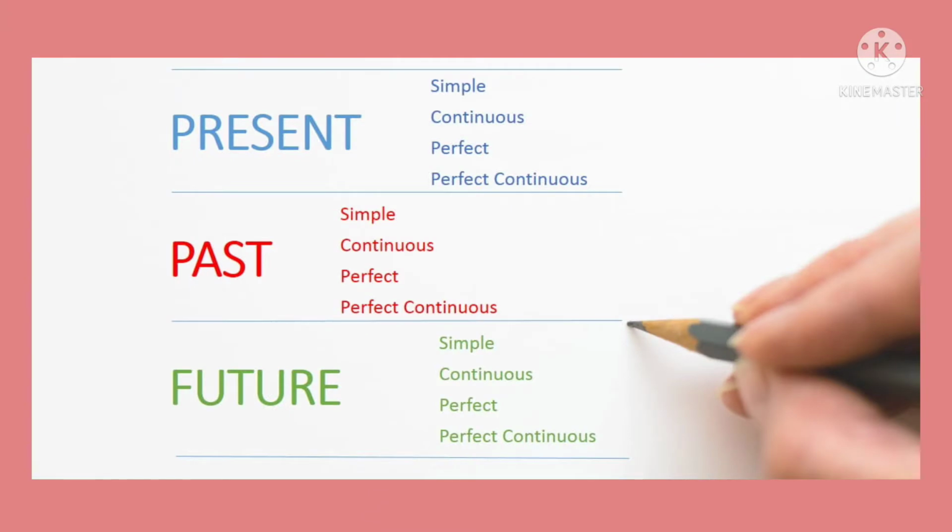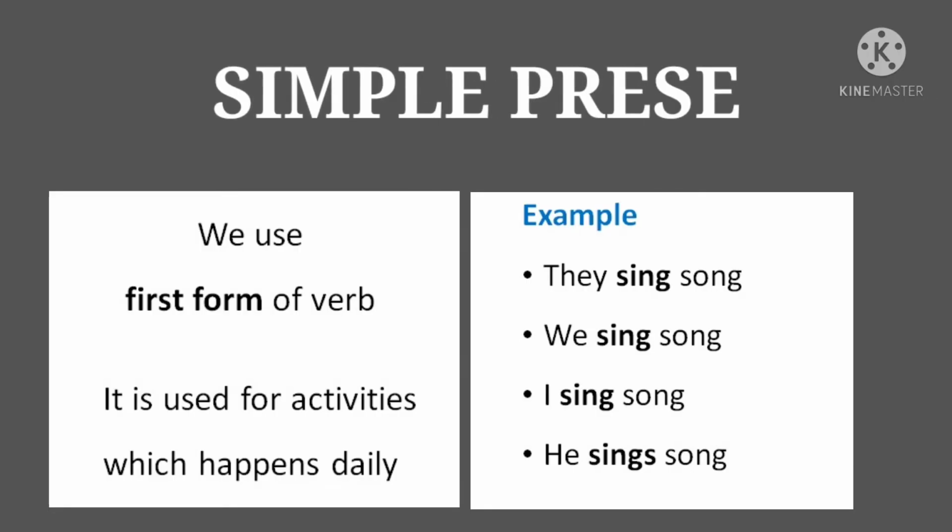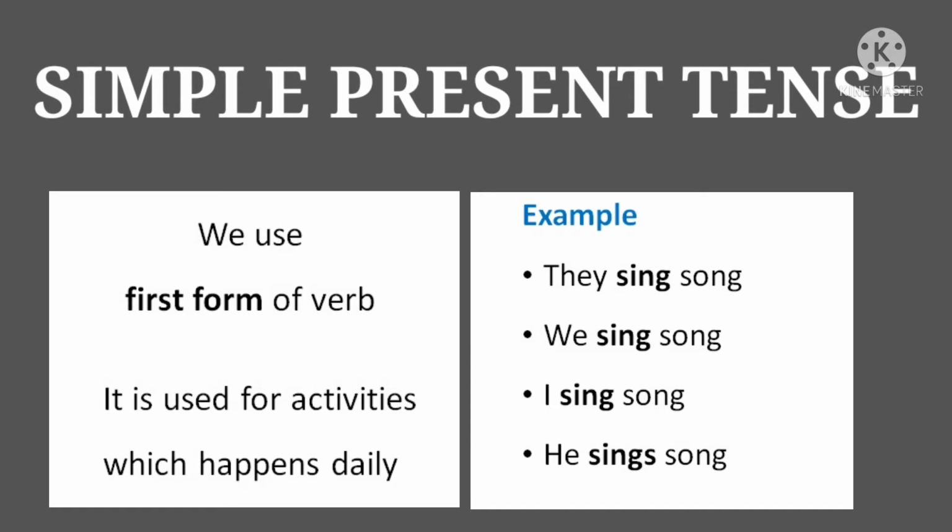You can see here present tense. Simple present, present continuous, present perfect, present perfect continuous. Now we are going to study in detail all the four forms of the present tense. Come to the first one. First is simple present tense.